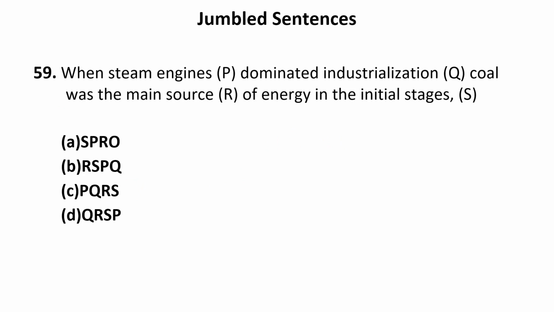Now let us move to the next one. When steam engines dominated industrialization, coal was the main source of energy in the initial stages. Now, in the initial stages, it means we are talking about the earlier times, and we know well that at that time coal was the source of energy. So R can begin the sentence: coal was the main source of energy. Now, what source of energy? In the initial stages, when steam engines dominated industrialization. So this can be the sequence RSPQ. Yes, of course, it is given in option B. So this will be the correct answer.